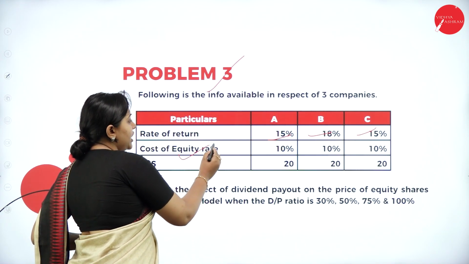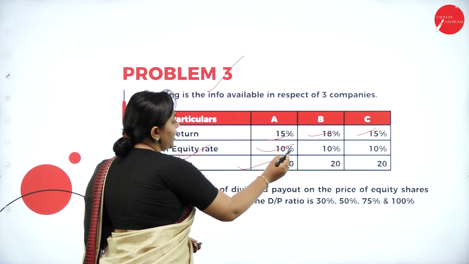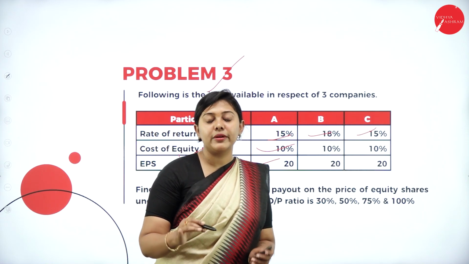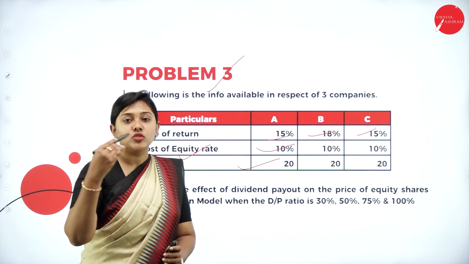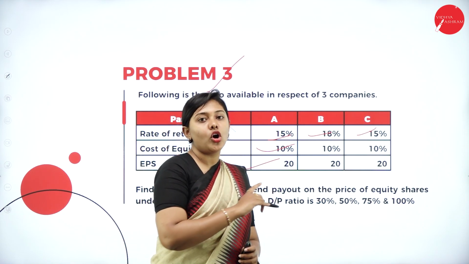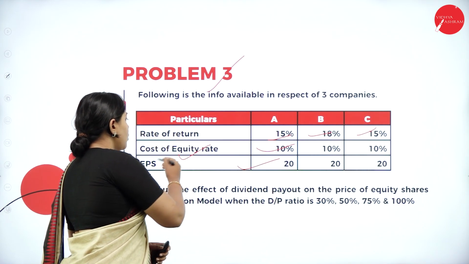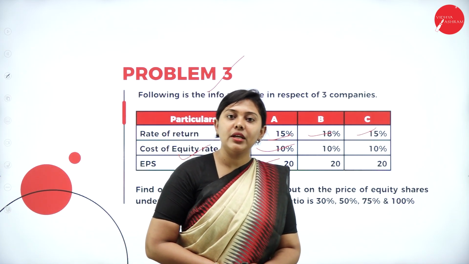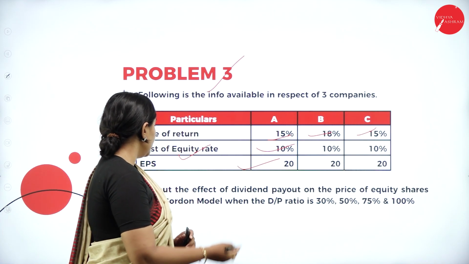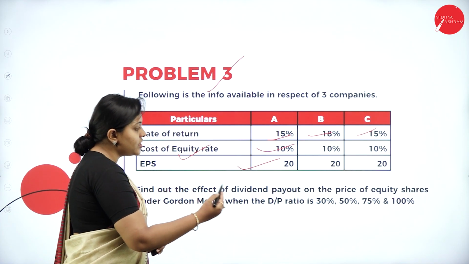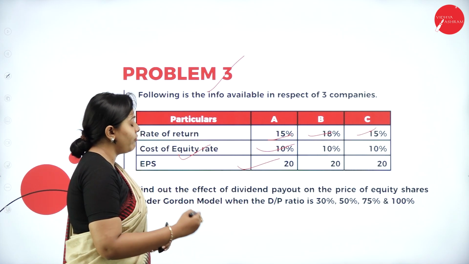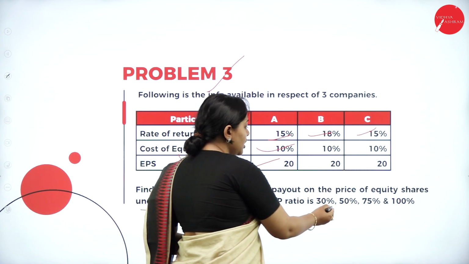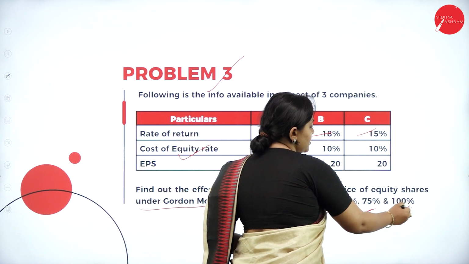And cost of equity rate is 10%, earnings per share is 20 rupees. Your equity capitalization rate and your cost of capital are one and the same. So the cost of equity rate is similar for all the 3 companies, A company, B company and C company. Find out the effect of dividend payout on the price of equity share under Gordon's model when the dividend payout ratio is 30%, 50%, 75% and 100%.